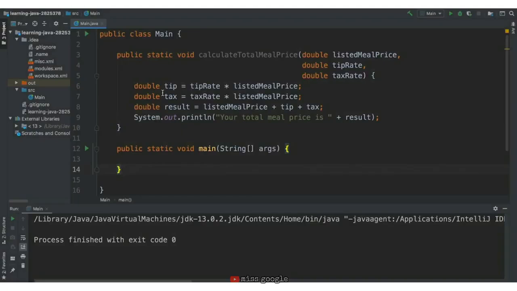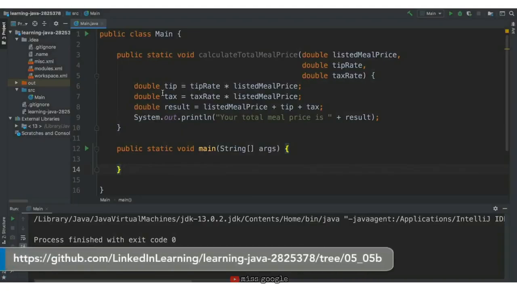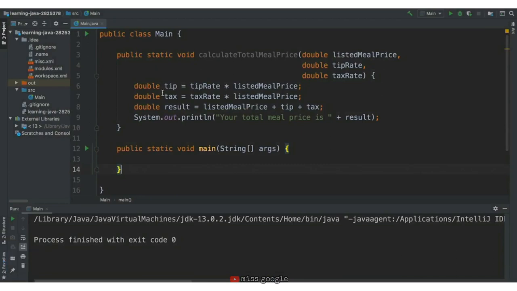For the functions we've created, we've always prefixed them with public static void. Void is actually the return type. Every function in Java returns some value or nothing, and every function we've created so far has returned void or nothing. For the calculateTotalMealPrice function, we want to return the value of the result variable. The result variable is a double, so we'll change void to double to make double our return type.